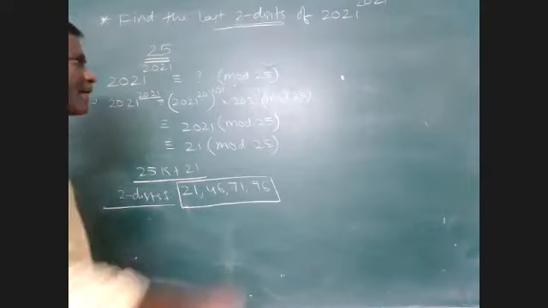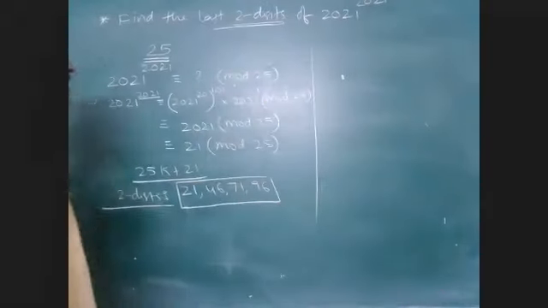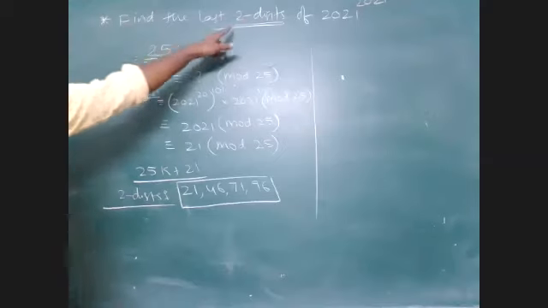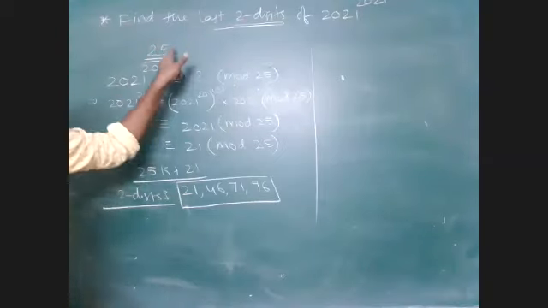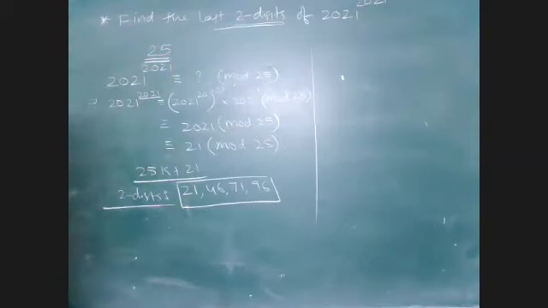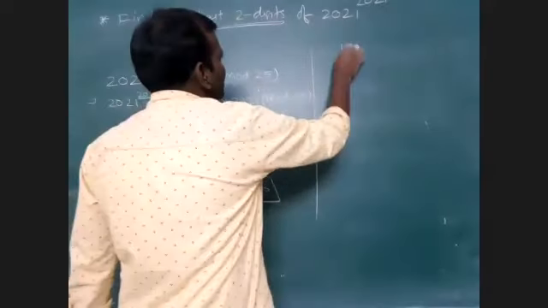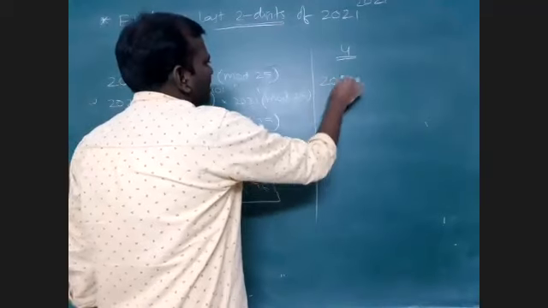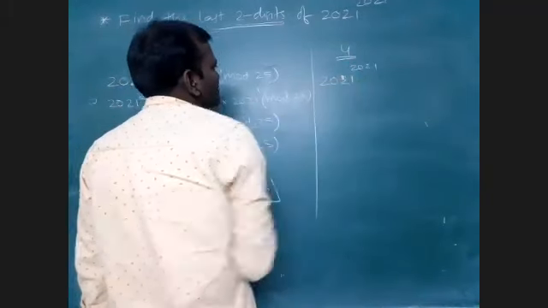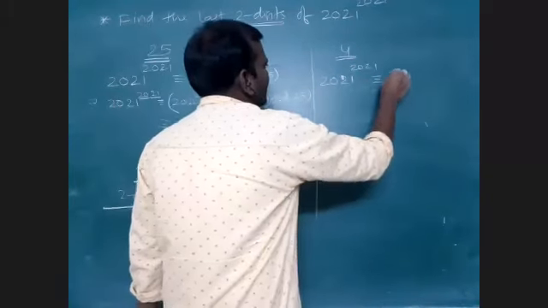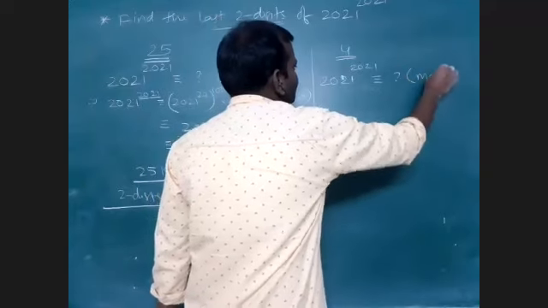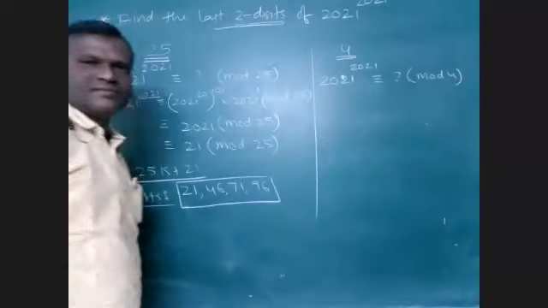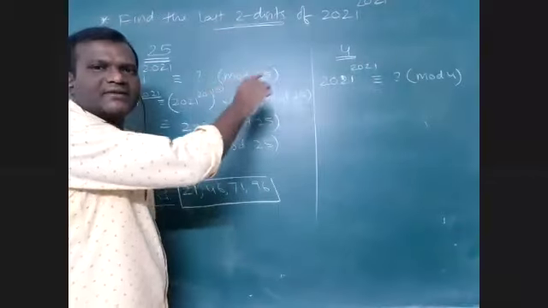Okay. Then again 4. Last 2 digits mean 25 and 4. With 25 I got these 4 numbers. I will confirm it by taking the 4. So I want the remainder of 2021 power 2021 divided by 4. What is the base here? 2021.